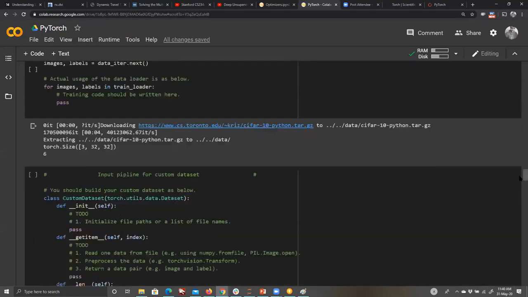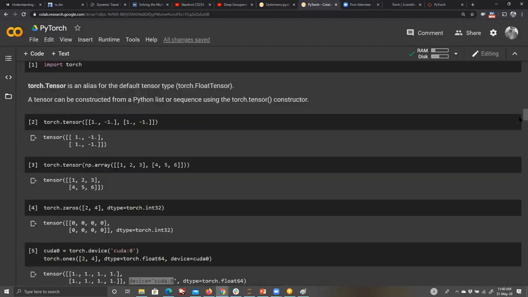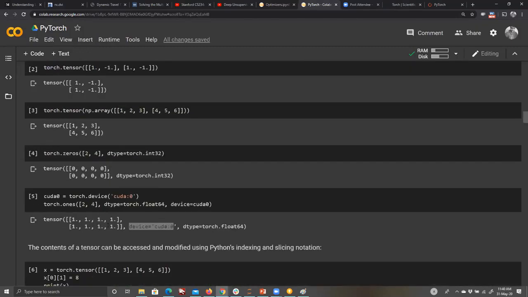What I did here is I ensured that this array will not get stored on my RAM. Rather, it will just get stored on the memory of the graphics card. That might not be required by you. Even if I just were to write GPU or CUDA, it would directly specify. But if you have multiple cards and you want to store it on the second card, then you would have to write the number 1.